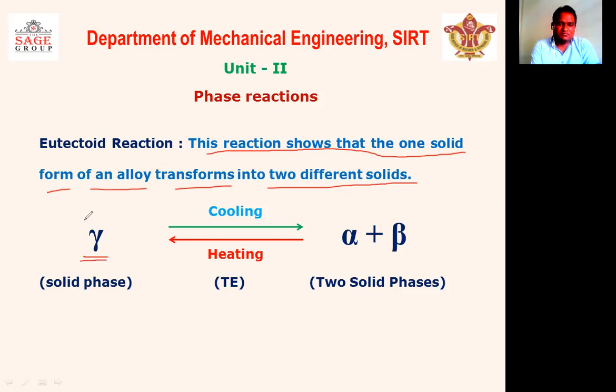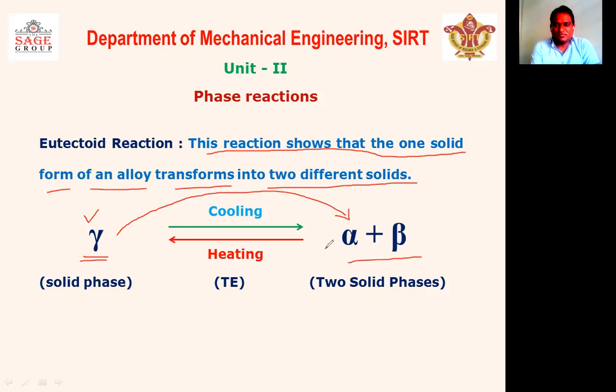On one end, we have the solid phase gamma, right? When the temperature decreases up to room temperature, the solidification process continues, and the gamma iron is transformed into alpha plus beta, two different solids. So this reaction shows the transformation of a single solid phase to two solid phases, alpha plus beta.